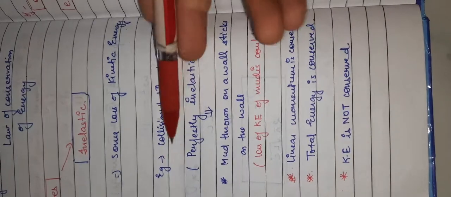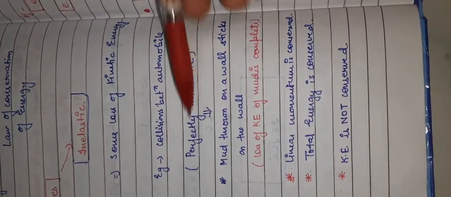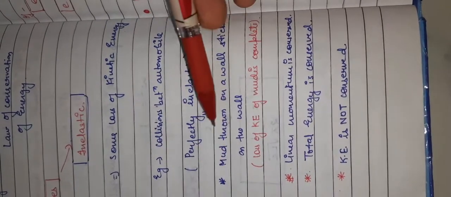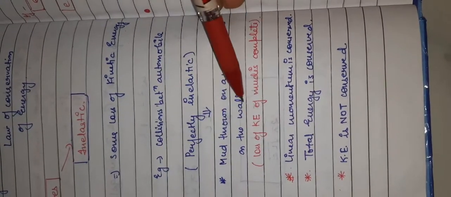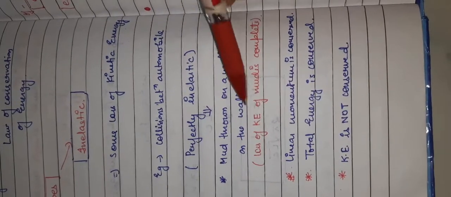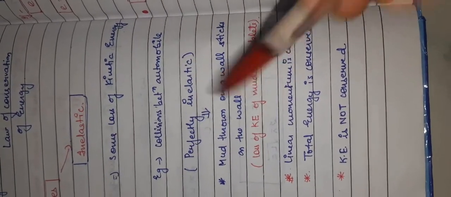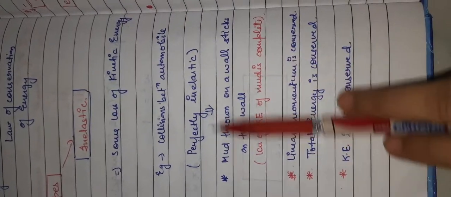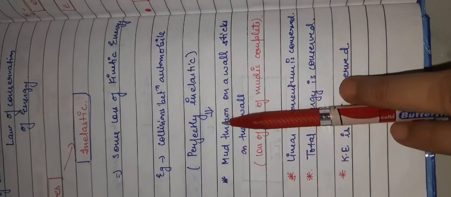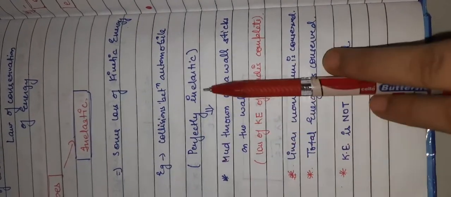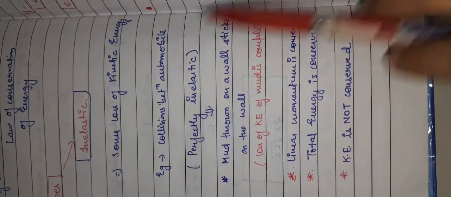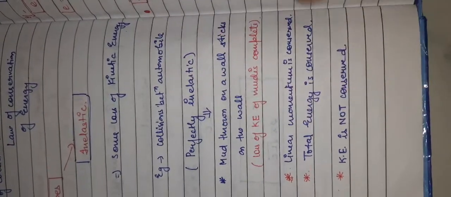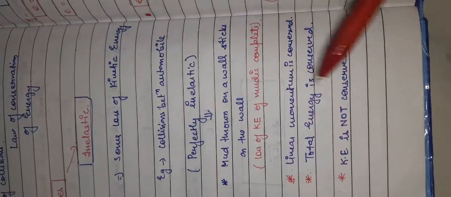Now what is a perfectly inelastic collision? For example, when mud is thrown on a wall and sticks to the wall, there is a total loss of the kinetic energy of the mud particle. Initially the mud particles were in motion, so they must have had some linear momentum and velocity, but when they stick to the wall, their velocity after the collision becomes zero. As the velocity becomes zero, there is a complete loss of kinetic energy.